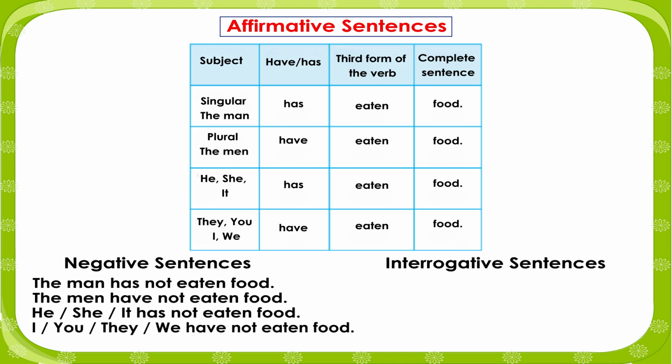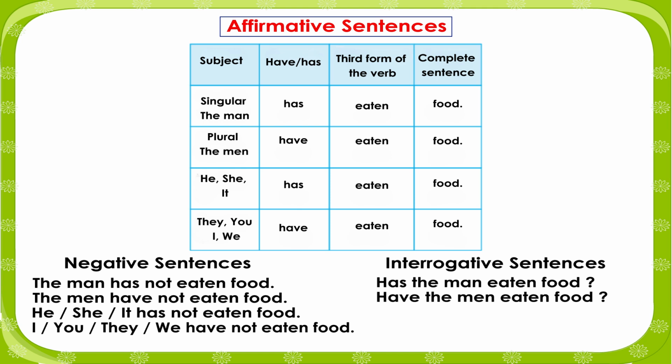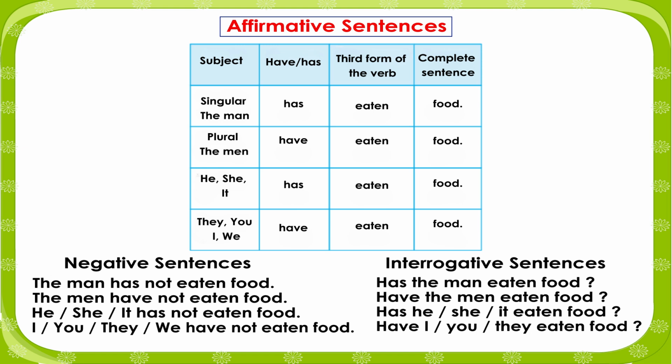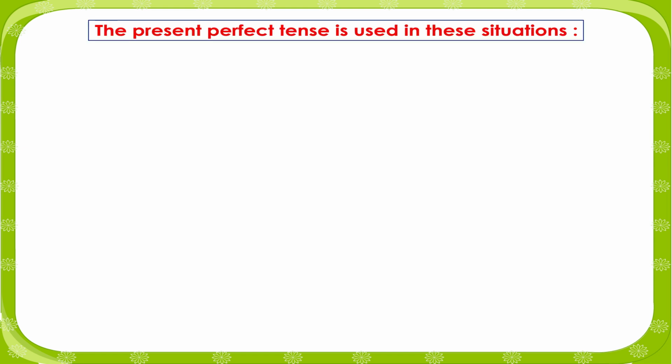Interrogative sentences. Has the man eaten food? Have the men eaten food? Has he, she, it eaten food? Have I, you, they eaten food? The present perfect tense is used in these situations.